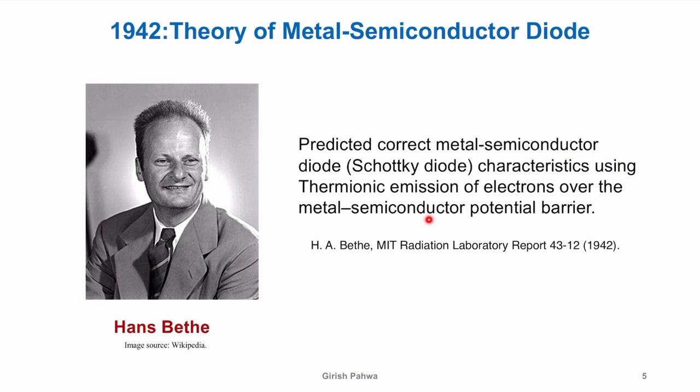They did not understand the theory, but they understood how things operate. This guy was a physicist, Hans Bethe. He predicted the correct metal semiconductor characteristics, and he gave the theory of thermionic emission of electrons, which explained the behavior. By the way, this is the same guy.